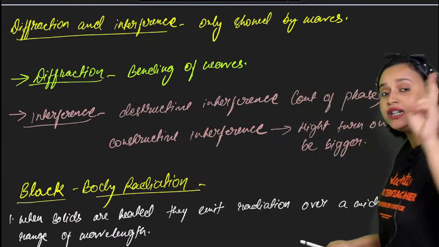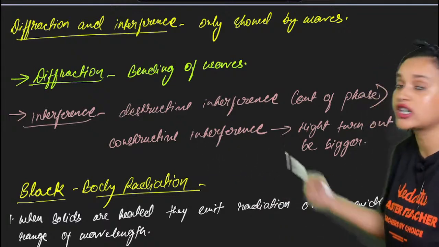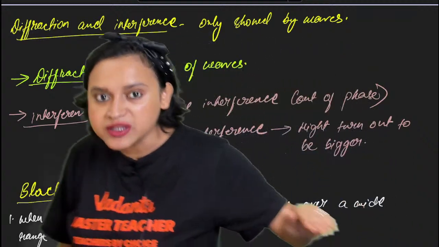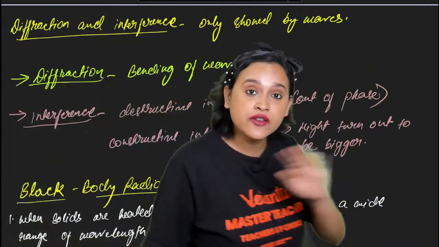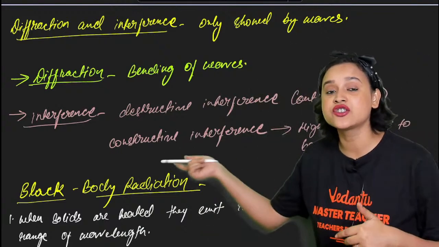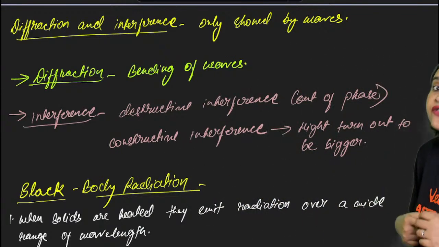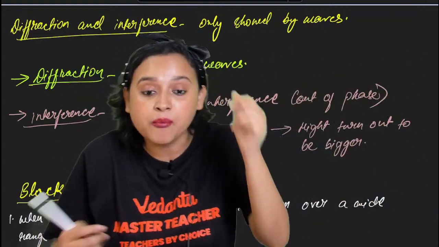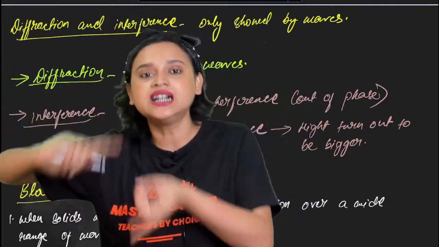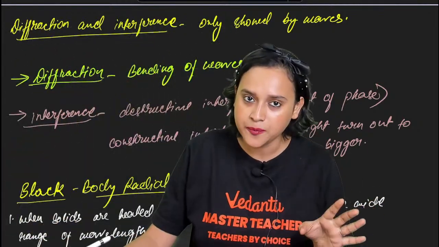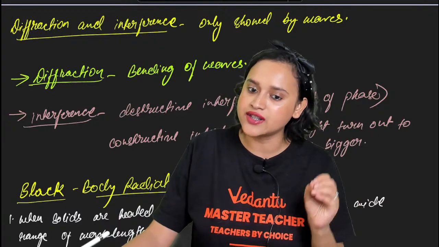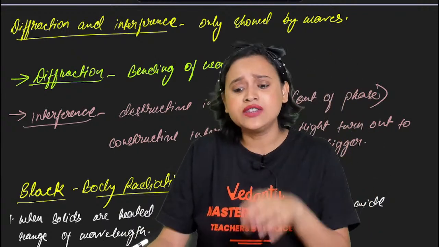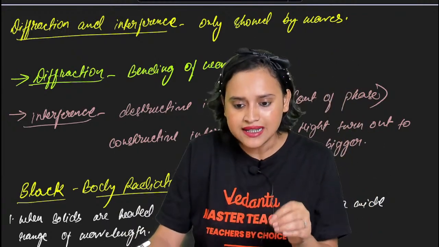What is interference? Interference can be of two types. Destructive interference is where the waves are out of phase, which means they will nullify each other, right? And you also have constructive interference. In constructive interference, there will be addition of the waves, and there is a chance that the result might turn out bigger than the initial waves you have taken, isn't it? That is the whole difference between destructive and constructive interference. Am I right? And diffraction is the bending of waves. So all of these together, yes.